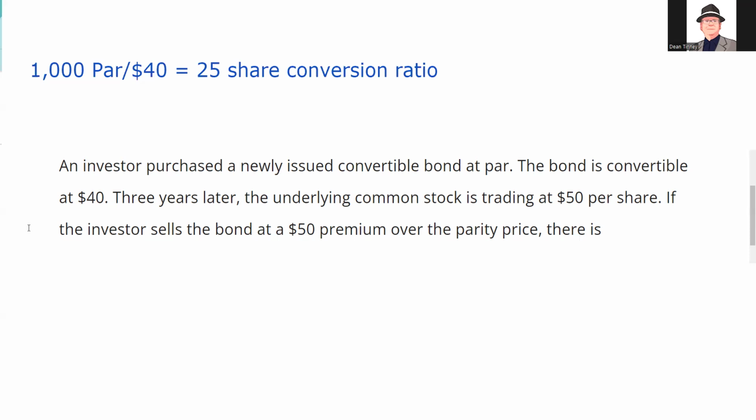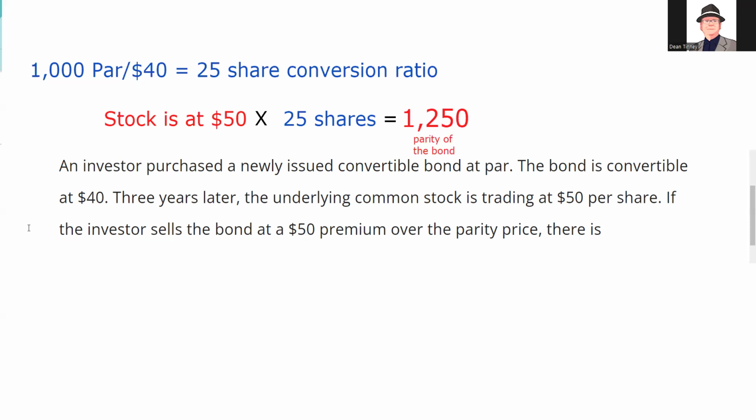It says the stock is at 50. So if I can turn this bond into 25 shares of a $50 stock, that means my bond is equal to 1,250. Parity means equal. That's what the word means. Parity. There's a lot of parity in the NFL. That means a lot of equal teams. So it's worth $1,250 worth of stock. So that's kind of cool.